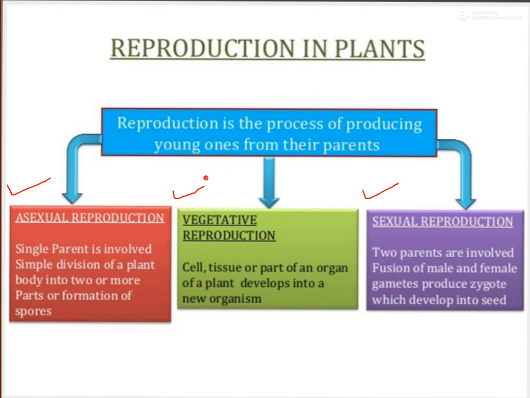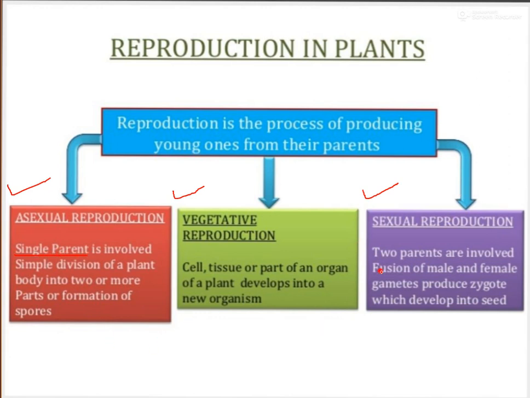As I told you, reproduction is of three types. It depends on the type of plant what type of reproduction can be done by that plant, so the plant will adopt that method for reproduction. In asexual reproduction, a single parent is involved: simple division of a plant body into two or more parts, or formation of spores. We will discuss in detail, but first understand that only a single parent is involved.